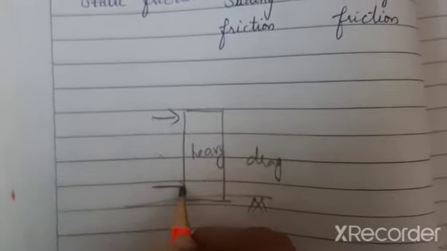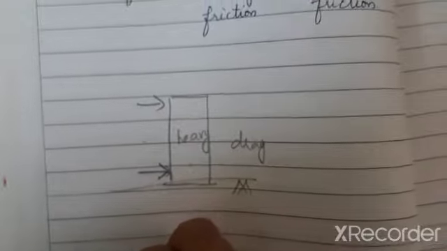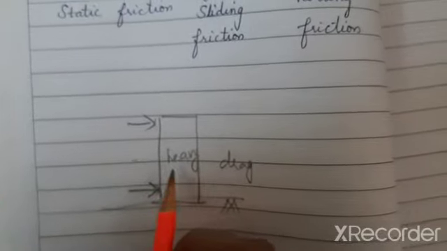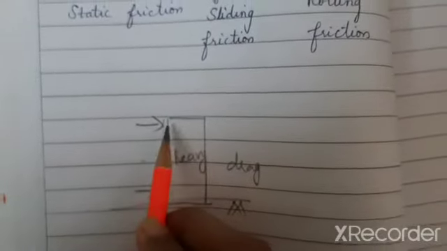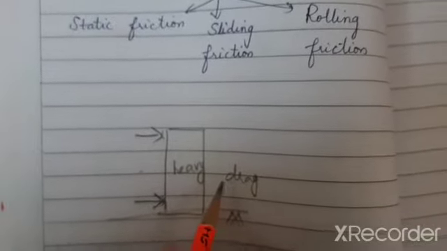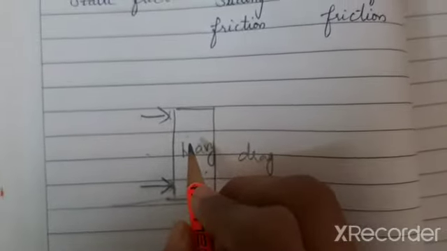If you push from the bottom, will you be able to drag this heavy object? No. That is because the object is very heavy, and so the friction to move this object will also be high. That is what I mean, the mass of the object.